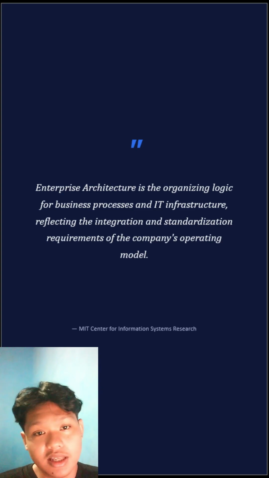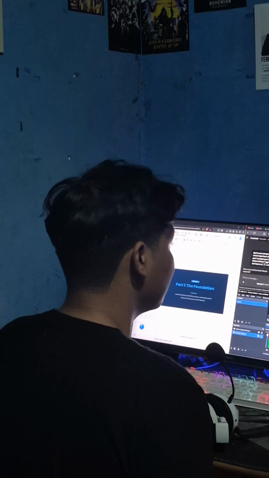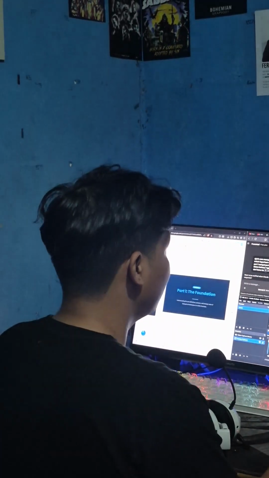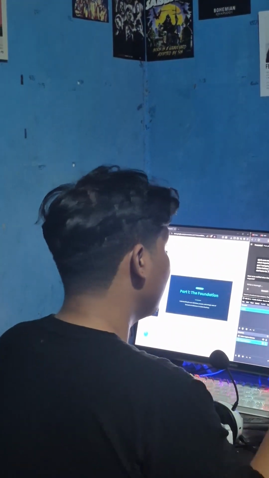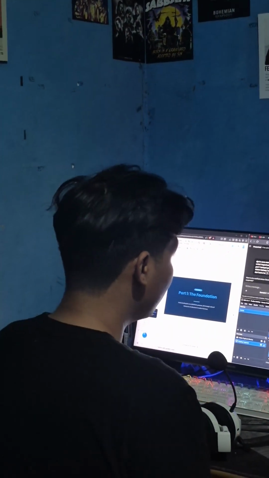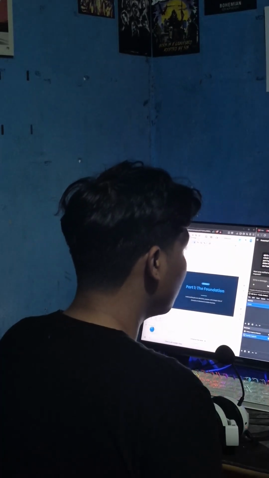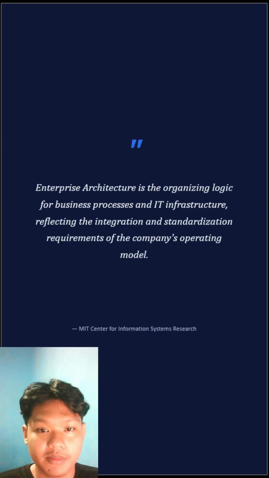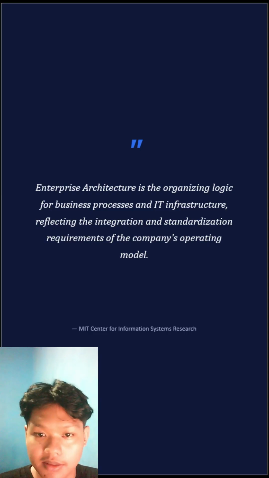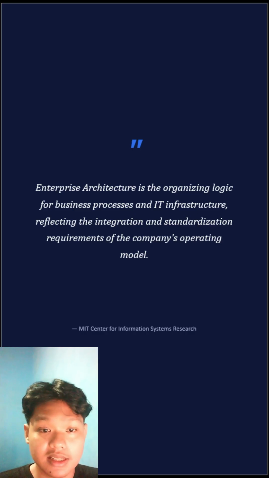According to MIT Center for Information Systems Research, enterprise architecture is the organizing logic for business processes and IT infrastructure, reflecting the integration and standardization requirements of the company operating model. In simple terms, it is the blueprint that connects how a business runs with how its technology supports it.